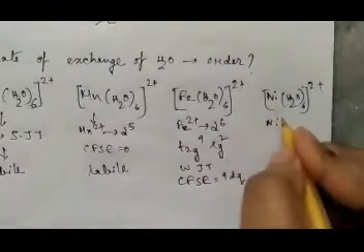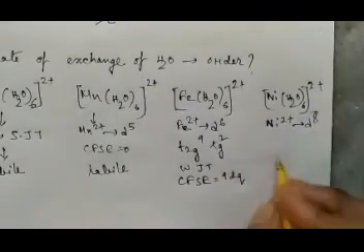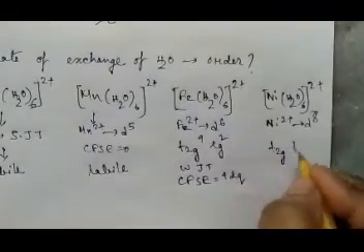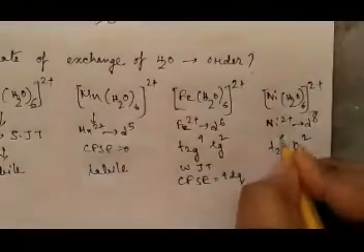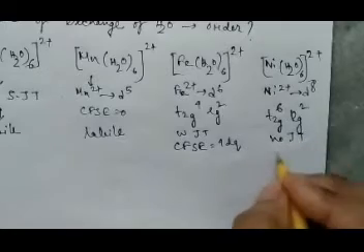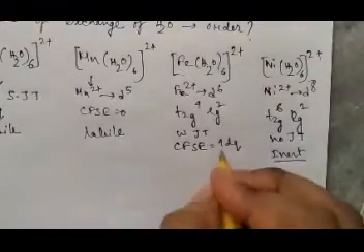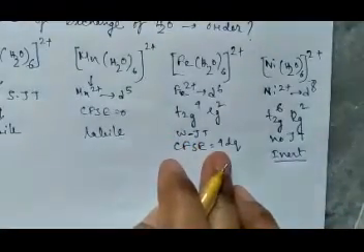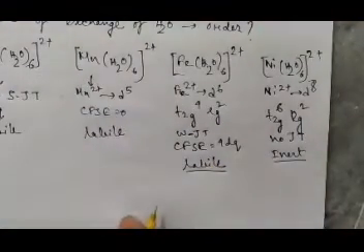Here nickel 2+ is a d8 system, so it is having t2g6 eg2. So here no Jahn-Teller distortion is there, that means it is in the inert category, but let us compare with the others. And this one has weak Jahn-Teller distortion, means some distortion is there and CFSE is also very low, therefore it is labile.